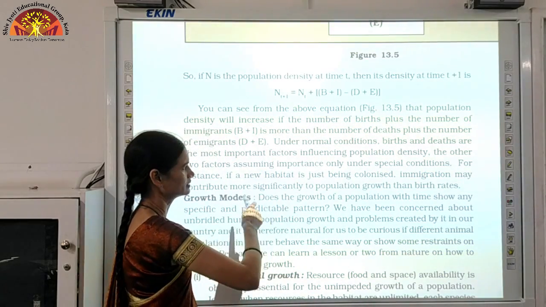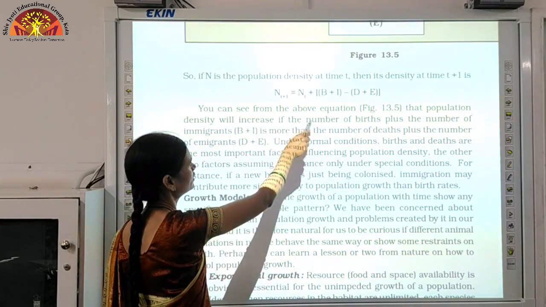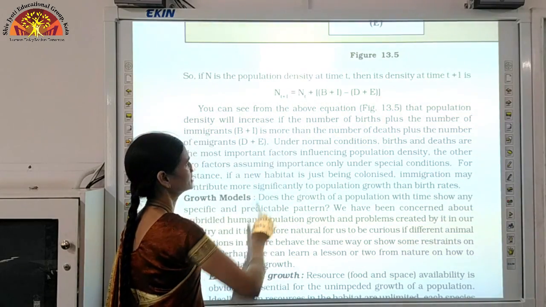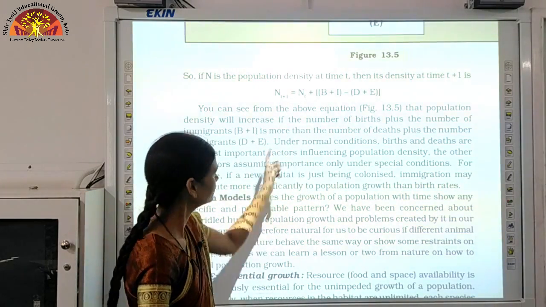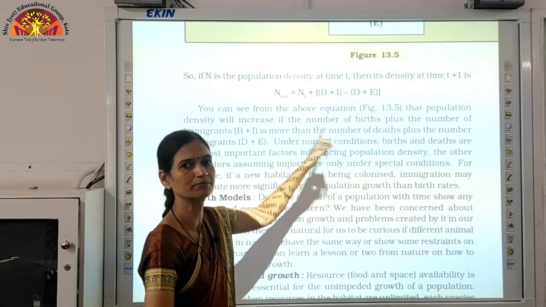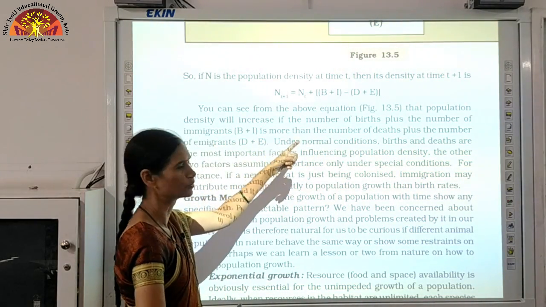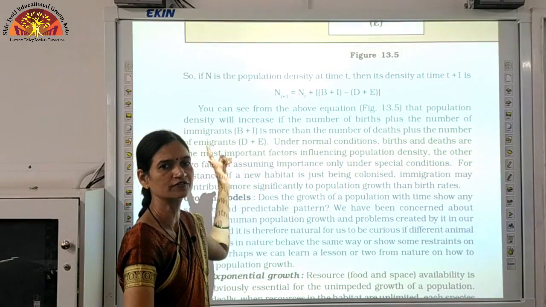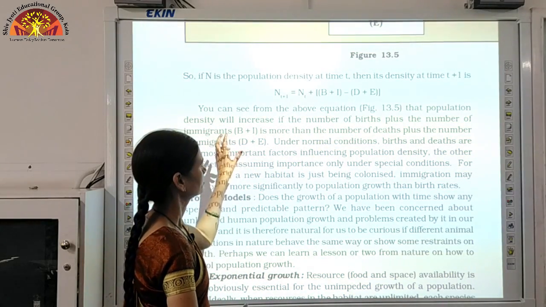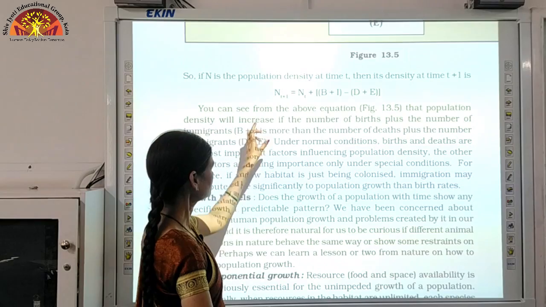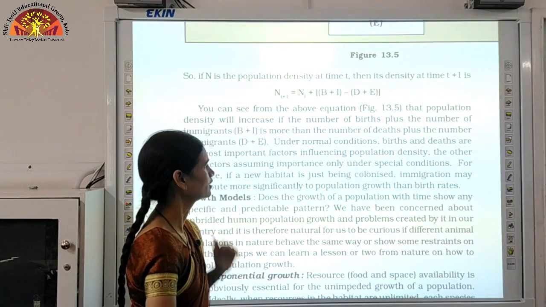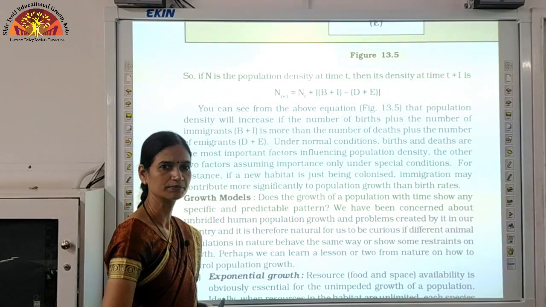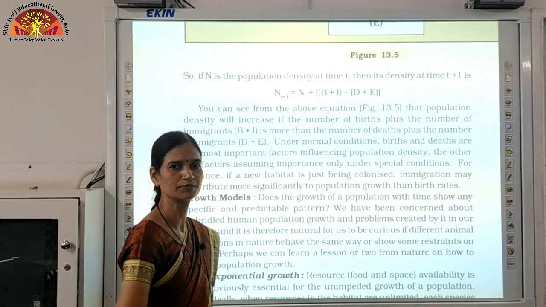Now, we can see from the above equation that population density will increase if the number of births plus the number of immigrants is more than the number of deaths plus the number of emigrants. Under normal conditions, births and deaths are the important factors influencing the population density.